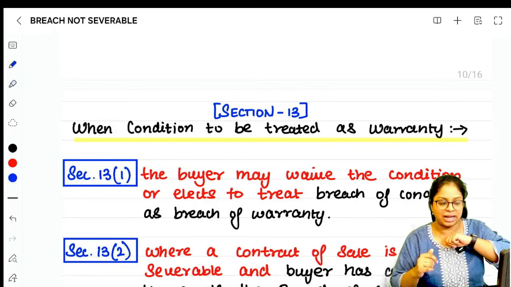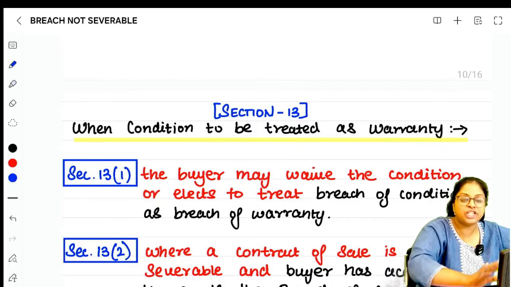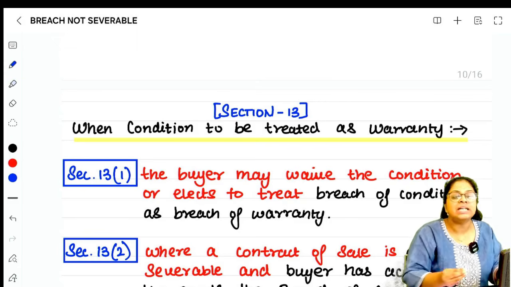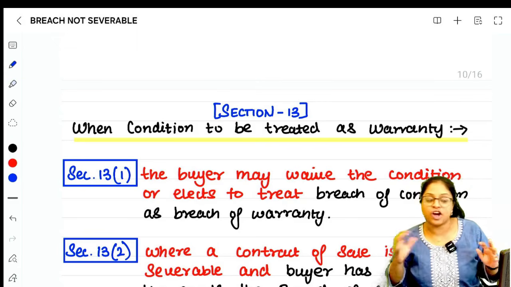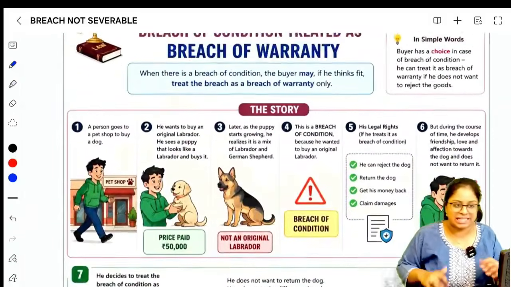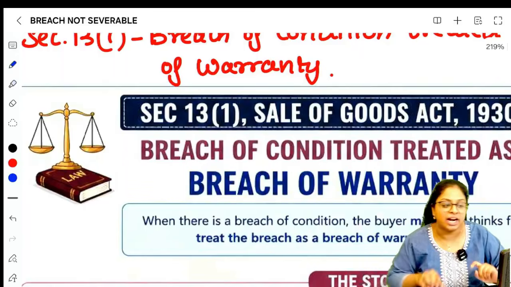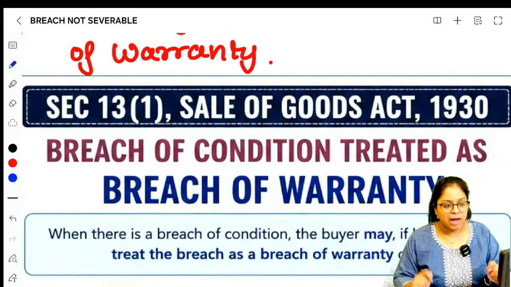This is what we learned in section number 12. What does 13 say? Cases where actually it is a breach of condition, an essential element of a contract of sale has been breached, but I am going to treat that breach of condition as a breach of warranty. For this I will explain with an example with our pictorial comic charts. 13.1 talks about breach of condition treated as breach of warranty.